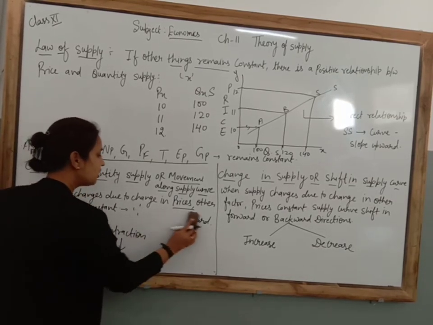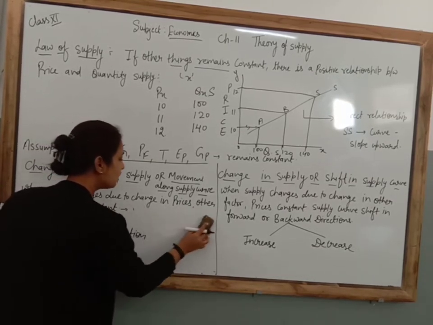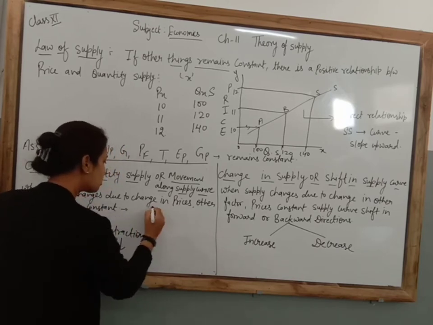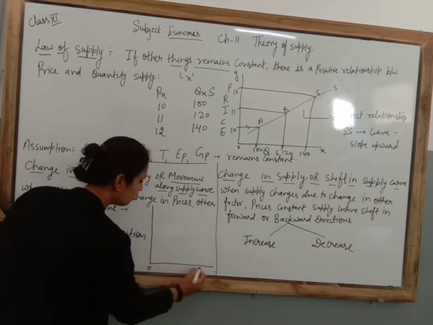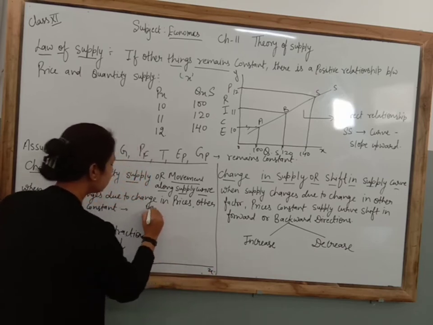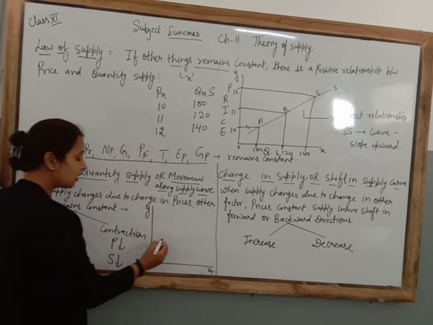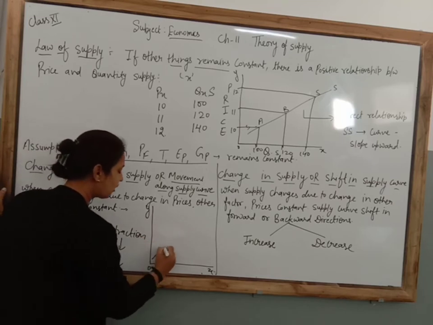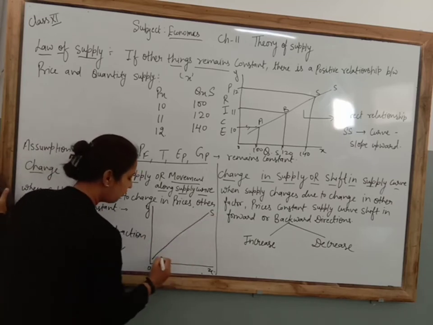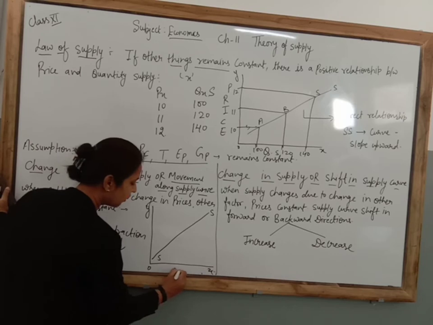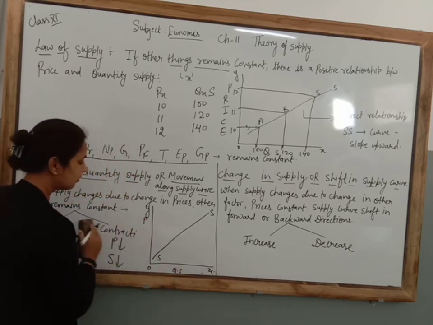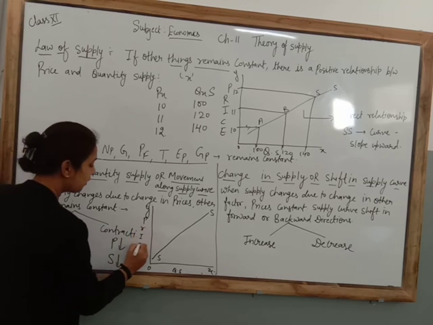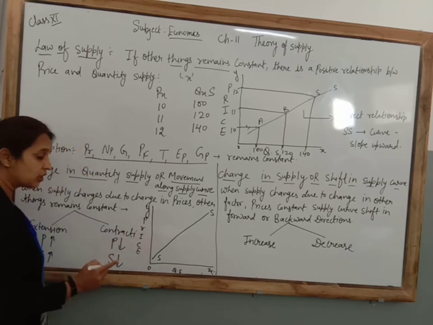In that condition, the supply curve always moves in which direction? Upward direction. And the same supply curve, it will move in which direction? Forward, downward or upward direction? The supply curve, as all of you know, slopes upward. Clear? Here we are going to get quantity supplied. Here we are going to get prices. The supply changes due to a change in prices.